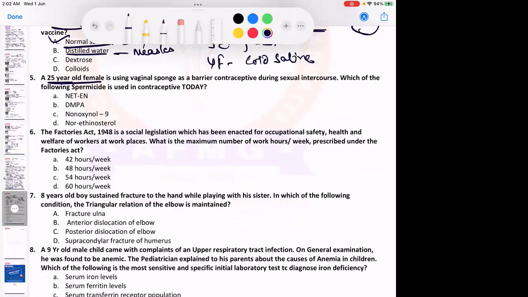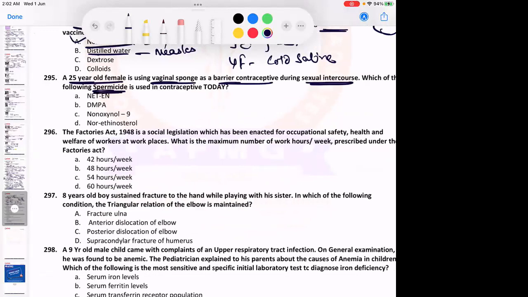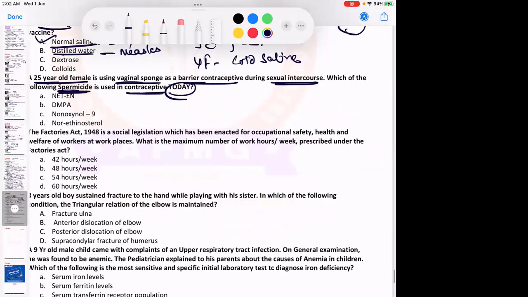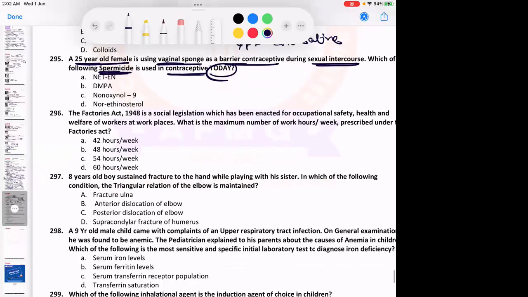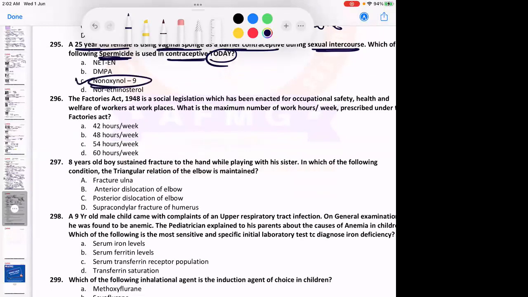A 25-year-old female is using a vaginal sponge as a barrier contraceptive during sexual intercourse. Which of the following spermicides is used in Today contraceptive? Vaginal sponge is famous by the brand name Today, as we know, right? So a young female is using vaginal sponge as a barrier contraceptive during intercourse. Which spermicidal jelly is usually used? As we know, along with barrier contraceptives like condoms, vaginal sponge and diaphragm, we need to use spermicidal jelly because the failure rate is very high. And the chemical present in the spermicidal jelly is nonoxynol 9. Okay, please remember this. No issues with this.